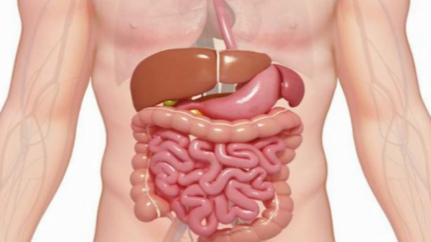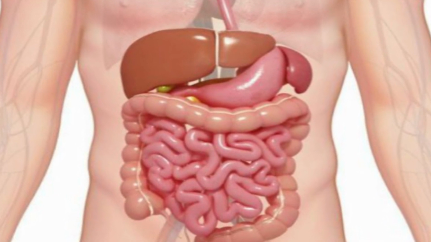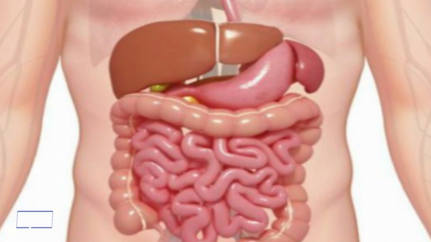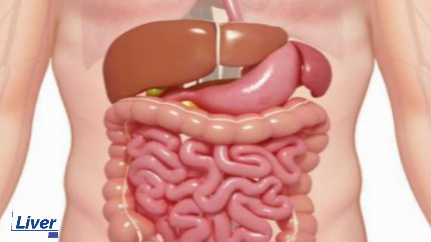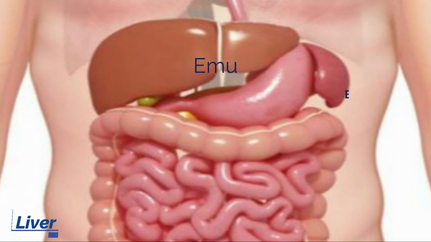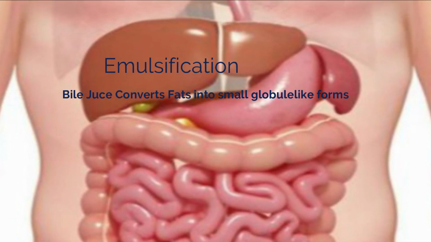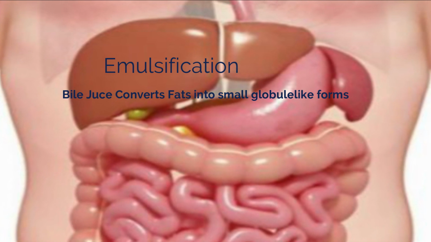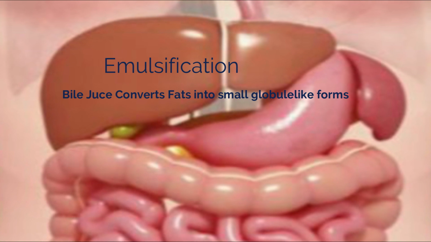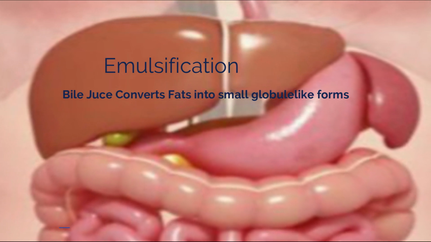It receives the secretion of liver and pancreas for this purpose. What are the functions of liver and pancreas? Well, liver secretes bile juice that helps in digesting fats by converting them into small globule-like forms. This process is called emulsification.